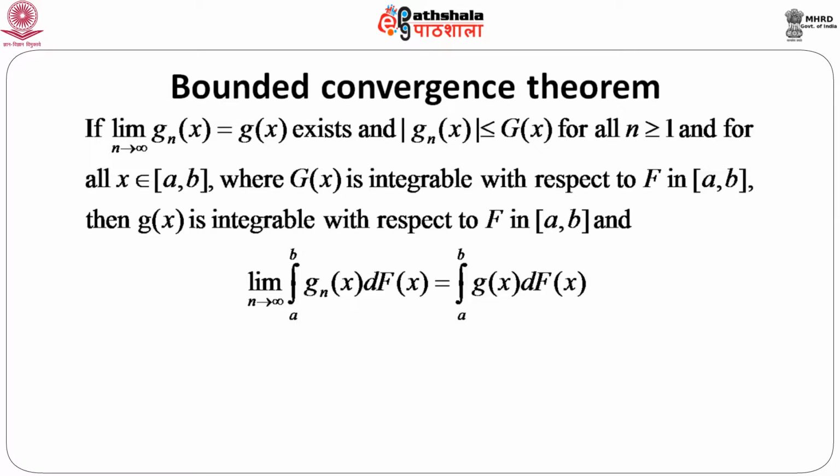Suppose g n x is a sequence of functions whose limit exists as n goes to infinity, and at the same time modulus of g n x is less than or equal to g x for every n greater than or equal to 1. That means this sequence of functions g n x is always bounded by another function which depends only on x, but not on n. So, it is a function independent of n.